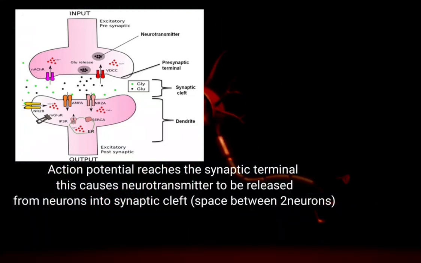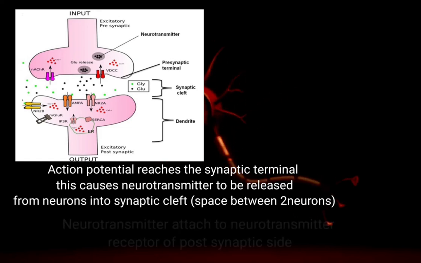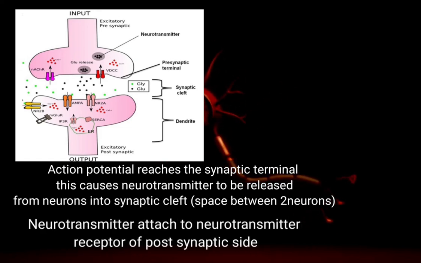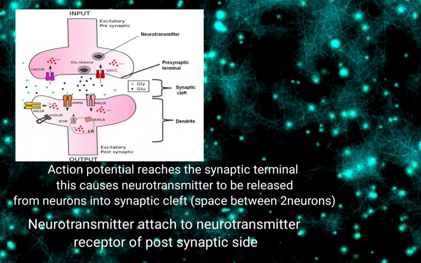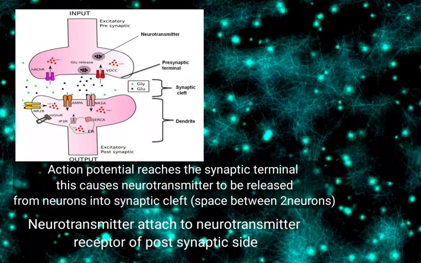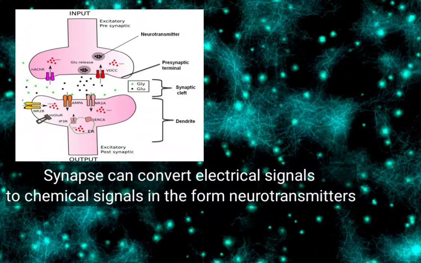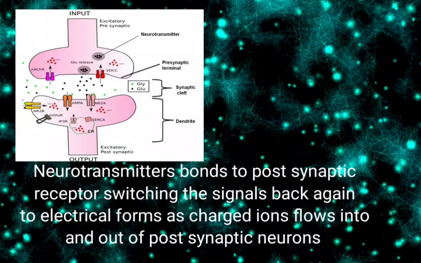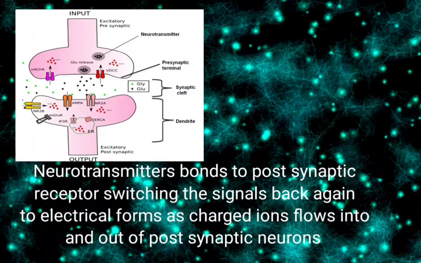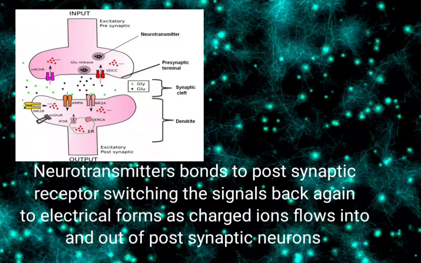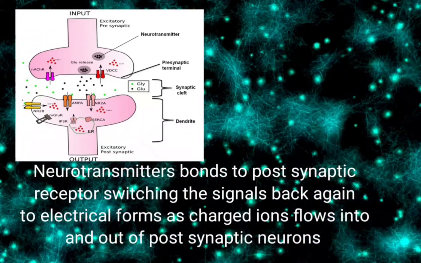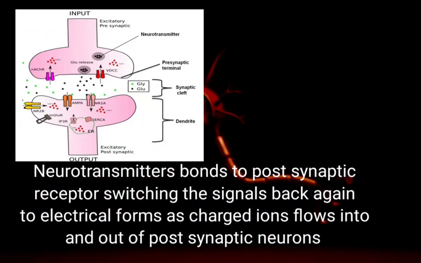So the action potential reaches the synaptic terminal. As it reaches the synaptic terminal, neurotransmitters are released from the neuron into the synaptic cleft. After that, the neurotransmitters attach to the neurotransmitter receptors on the postsynaptic side. The synapse can convert electrical signals to chemical signals in the form of neurotransmitters. The neurotransmitters bind to postsynaptic receptors, switching the signal back again to the electrical form, and this occurs as charged ions flow into and out of postsynaptic neurons.